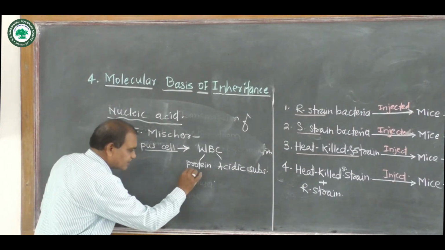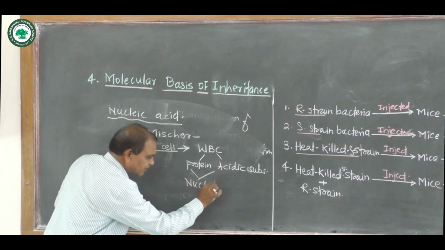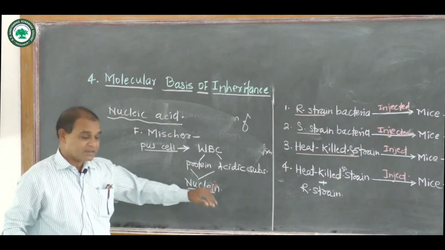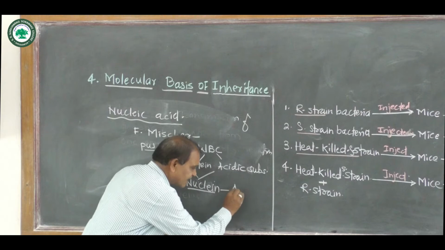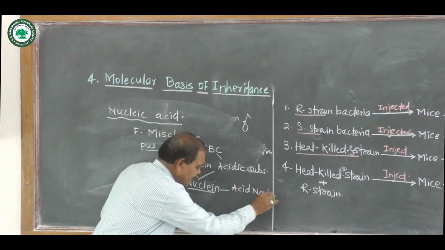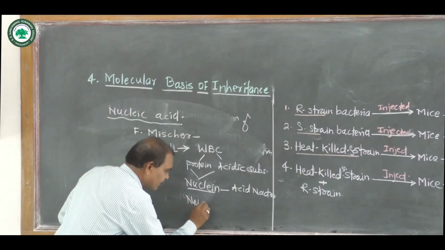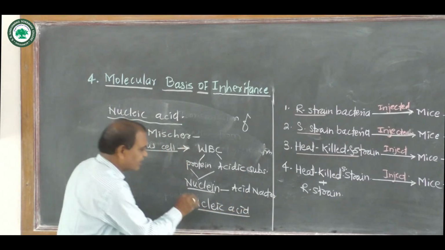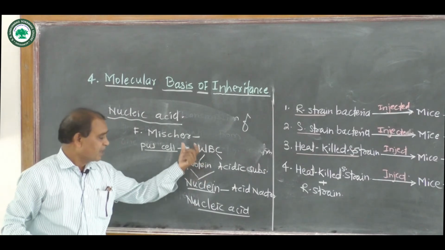Hence these are also called nuclein, because nuclein is acidic in nature. Hence, they are also called nucleic acid. They are called nucleic acid because pus cells have a maximum amount of WBC, and this WBC contains protein and acid.